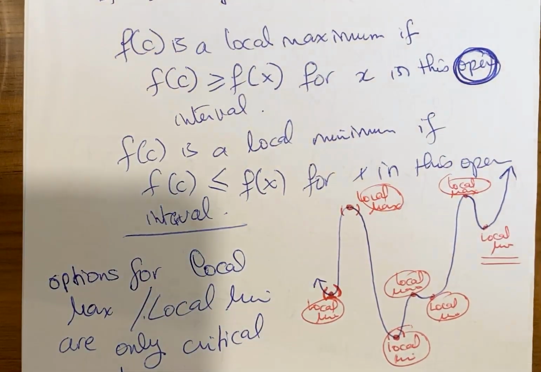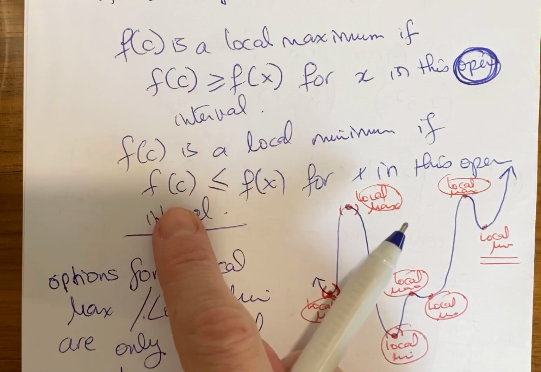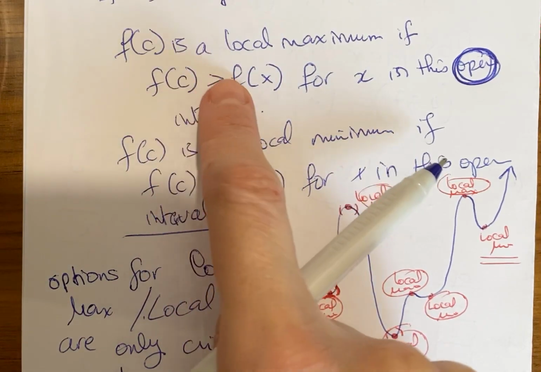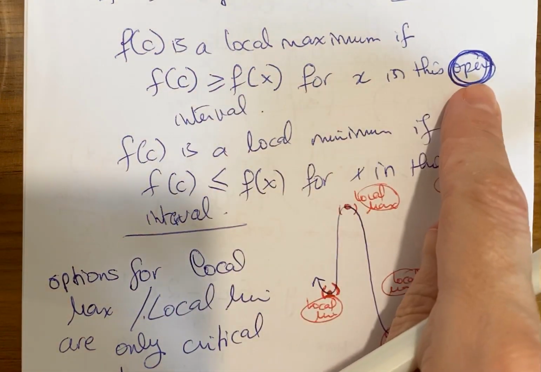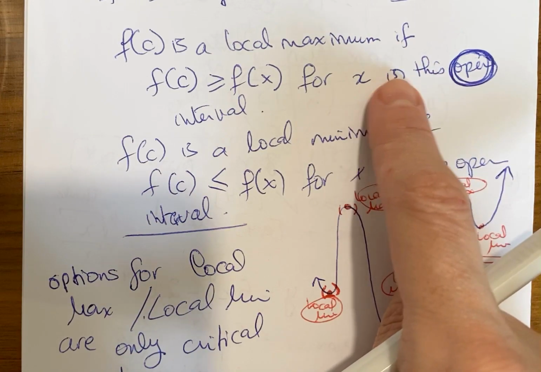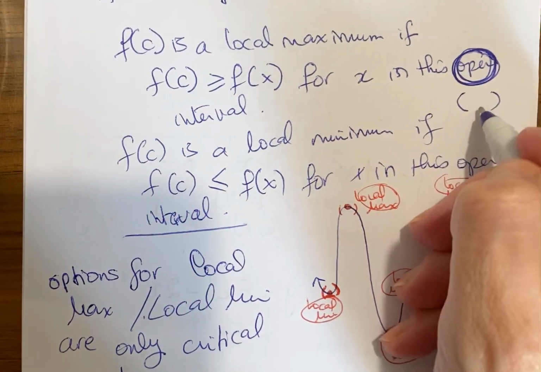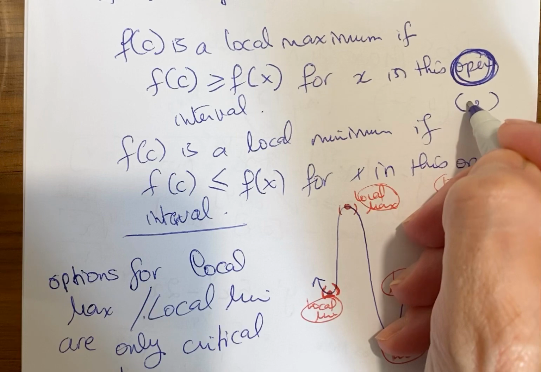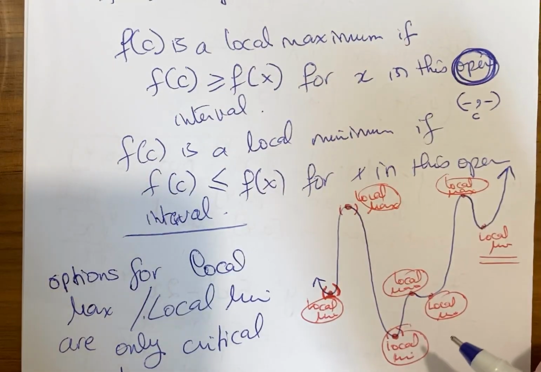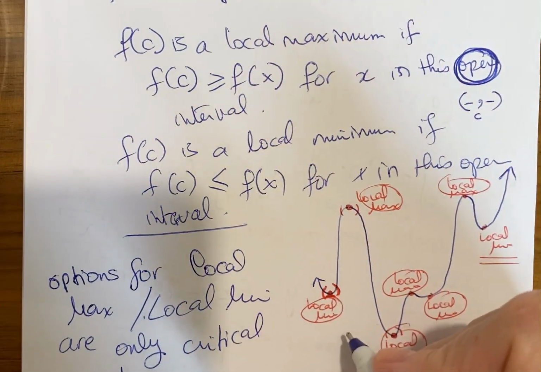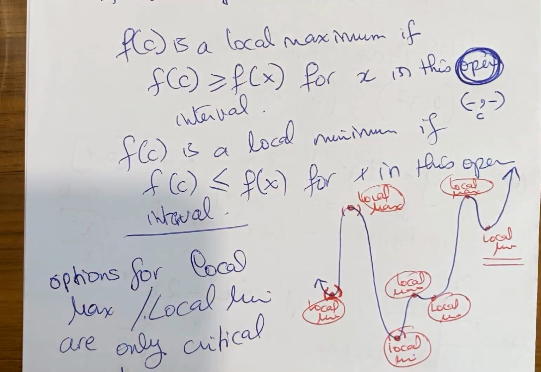Because the point that we have to have as a local max and local min should be greater than or equal to f of x for an open interval containing the point. Open interval, meaning the c should be here and there should be values before it and values after it. For endpoints, there are no values before, no values after. So that's why they cannot be considered as local max or local min, because of the openness of the interval.